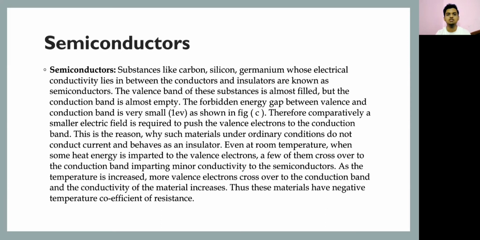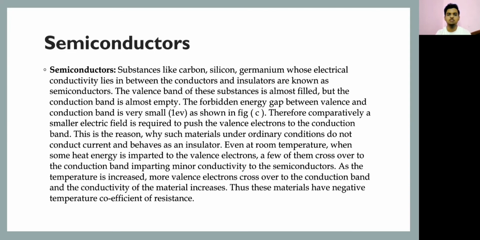What are semiconductors? Substances like carbon, silicon, germanium, whose electrical conductivity lies between the conductors and the insulators, are known as semiconductors. The valence band of these substances is almost filled, but the conduction band is almost empty. Therefore, the forbidden energy gap between the valence band and conduction band is very small, that is up to 1 electron volt, as shown in the figure. Therefore, comparatively a less electric field is required to push the valence electron to the conduction band.